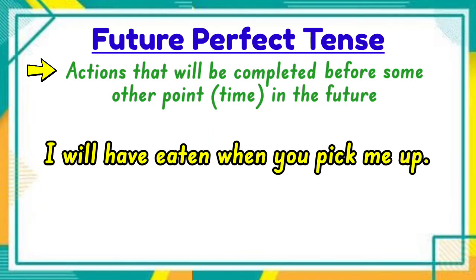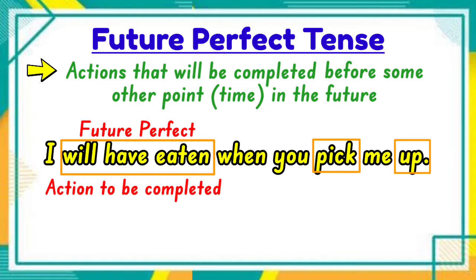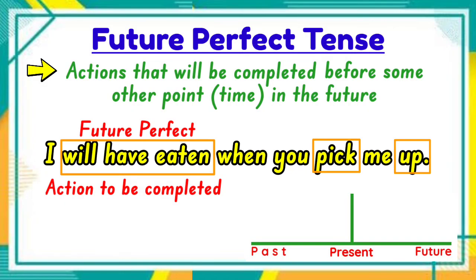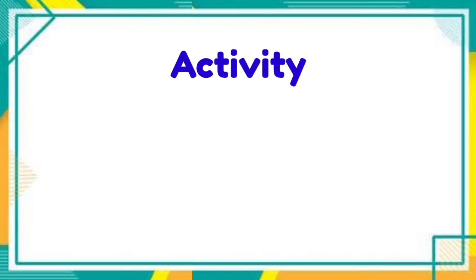Another one. I will have eaten when you pick me up. The verbs in the sentence are will have eaten and pick up. Will have eaten is in the future perfect tense because it is the first action that is expected to be completed before a certain time in the future. And in the graph, it is represented by this arrow, while the verb pick up is in the simple present tense. And it has to be represented by this marker. Easy, isn't it?